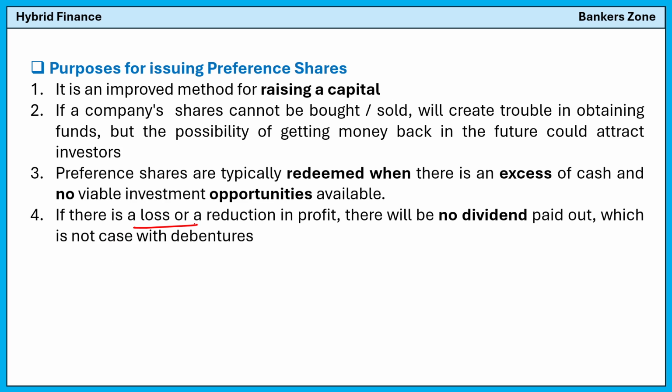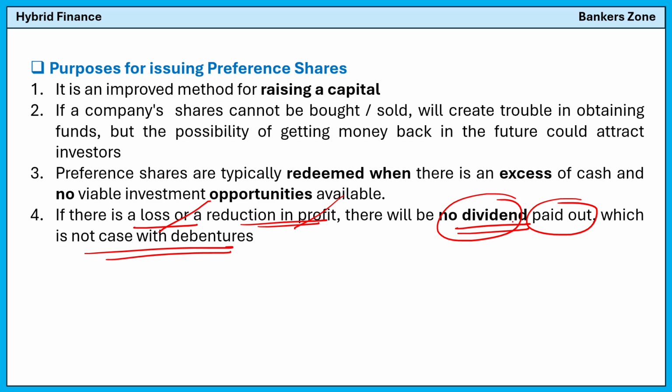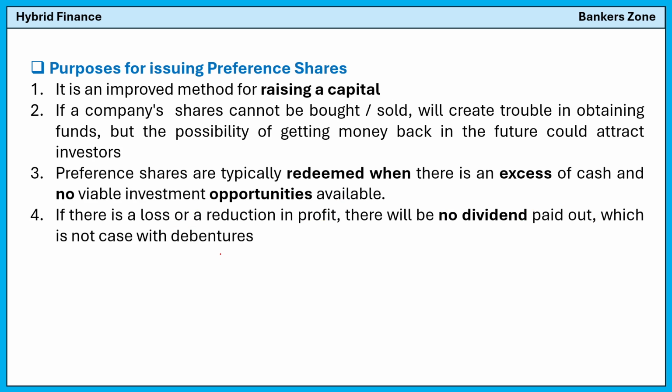If there is a loss or a reduction in profit, no dividend is paid out, which is not the case with respect to the debenture. So obviously, if there is a loss or a reduction in profit, there is no dividend paid out, which is not the case with the debenture. That's why preference shares are issued into the market.